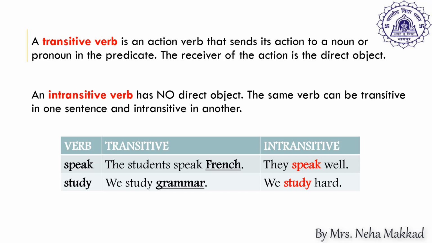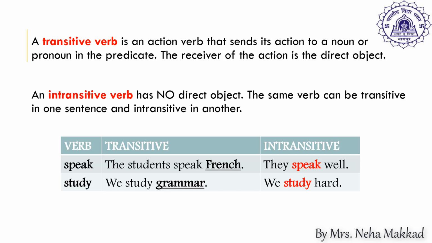The same verb can be transitive in one sentence and intransitive in the other. If there is absence of object in the sentence, it will be called an intransitive verb. So here children, I have taken two verbs, speak and study, and I have used both as transitive and intransitive verbs.